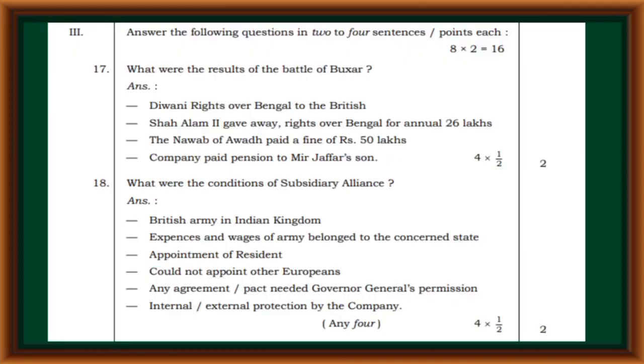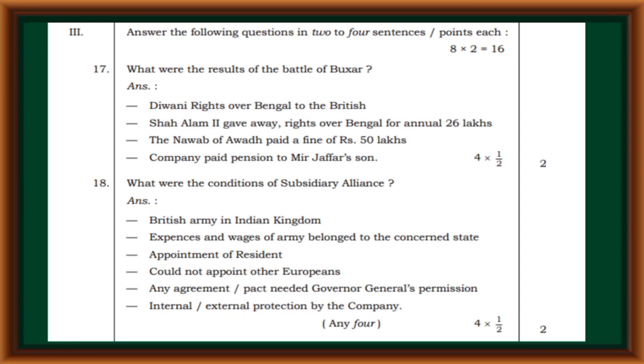Third main, what were the results of the Battle of Buxar? Diwani rights over Bengal to the British. Shah Alam II gave away rights over Bengal for annual 26 lakhs. The Nawab of Oudh paid a fine of rupees 50 lakhs. Company paid pension to Mir Jafar's son.